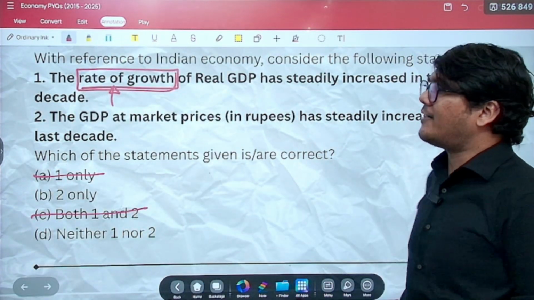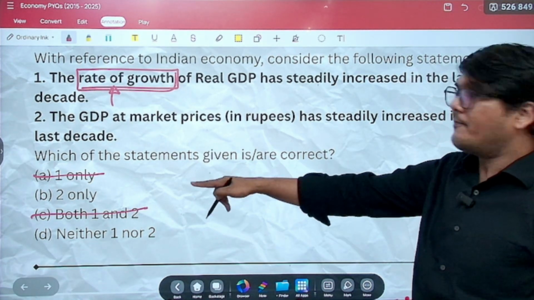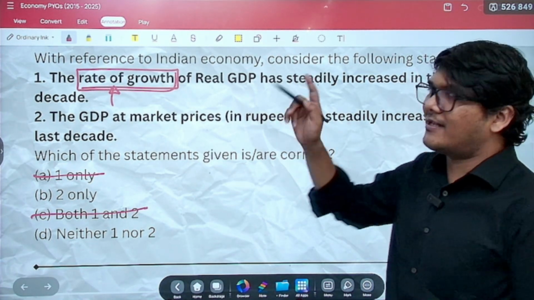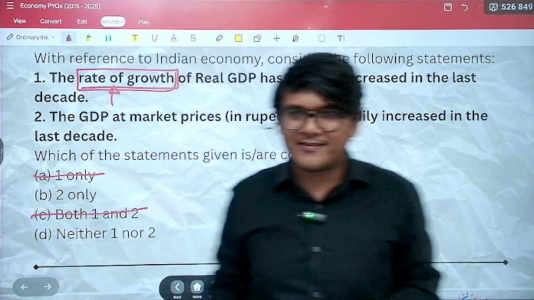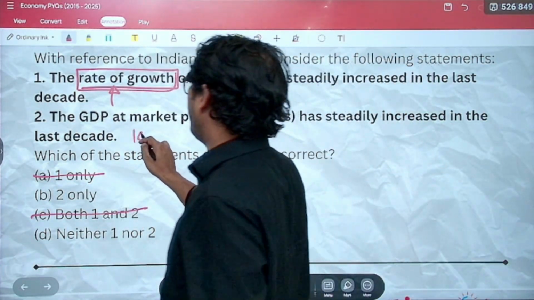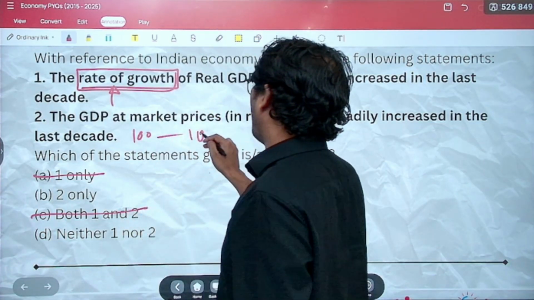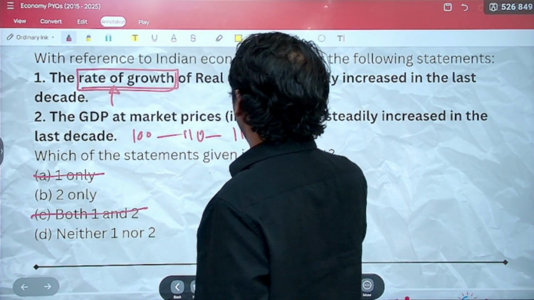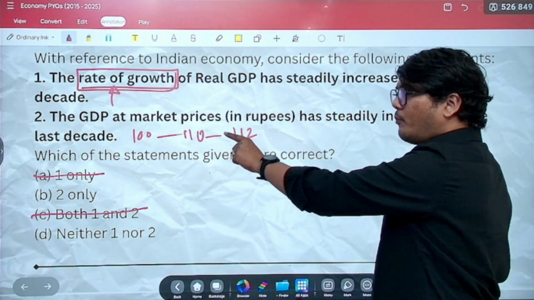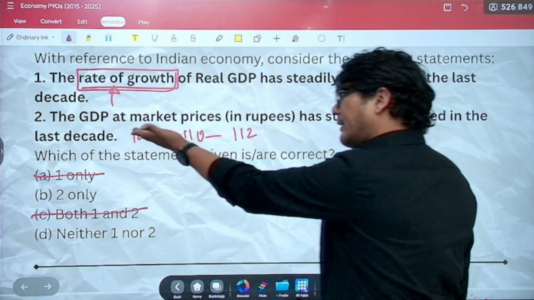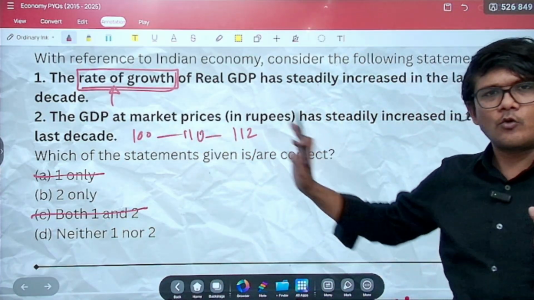You have the second statement: the GDP at market prices in rupees has steadily increased in the last decade. Simply they are asking that GDP has kept on increasing, in the sense that if it was 100 rupees in 1 year, next year it might have become 110, next year it will become 112. So here the growth rate is 10%, here the growth rate is 2% approximately, but it is still growing. The quantity is still growing.